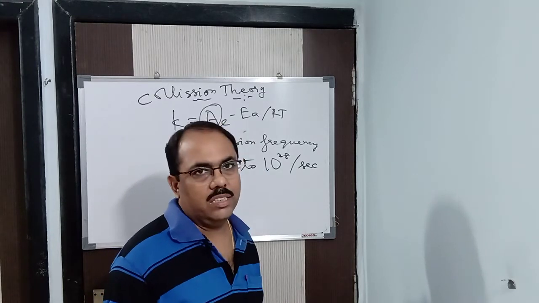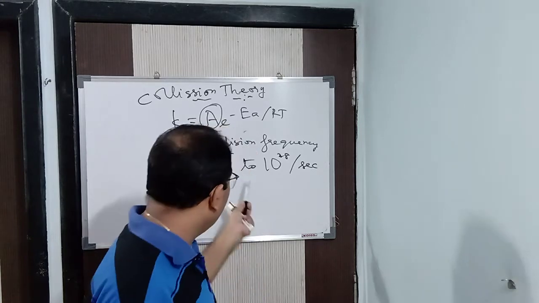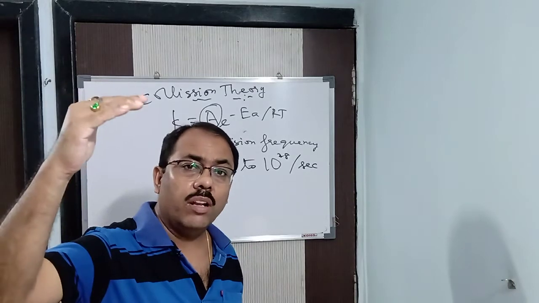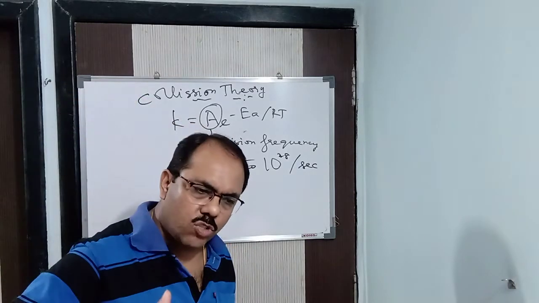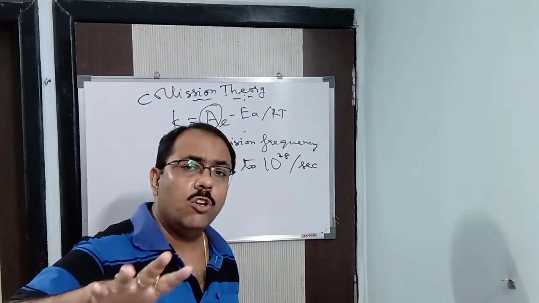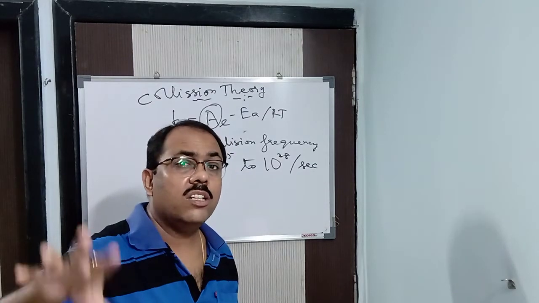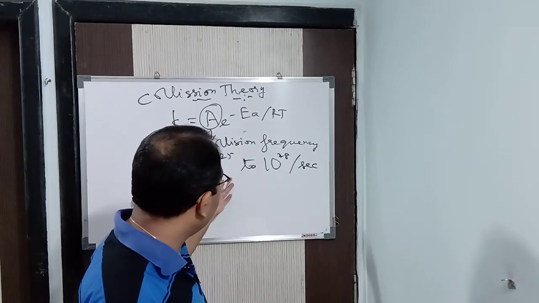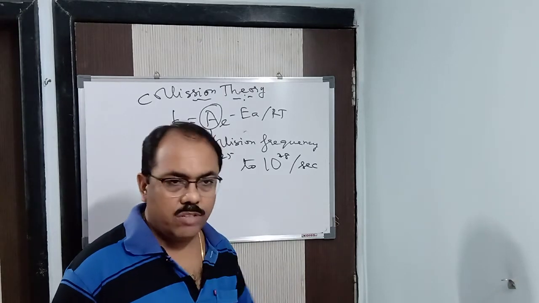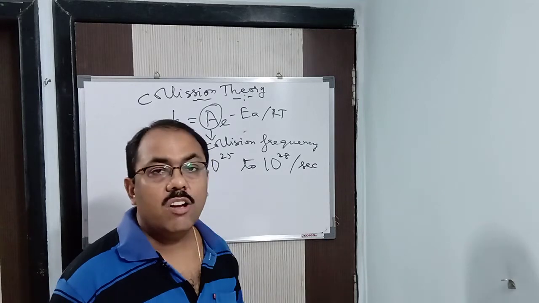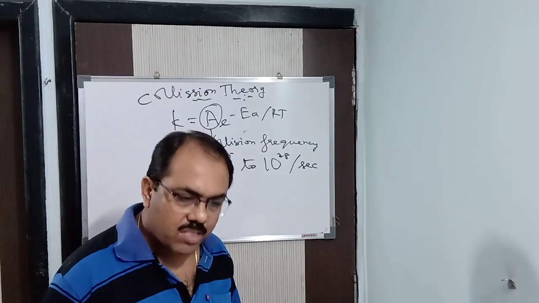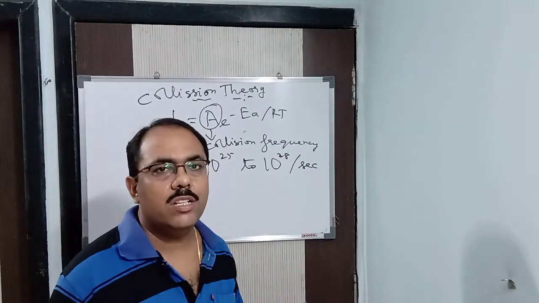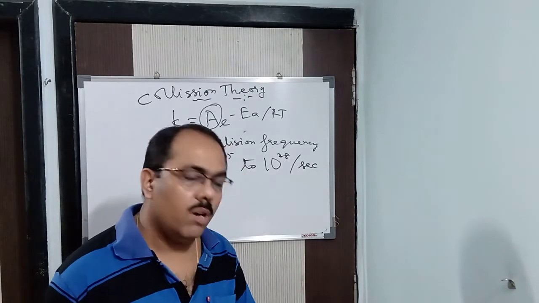That is what I said, because it does not give rise to product. Even if the collision frequency is high, the energy must reach at least the threshold level. The molecule must possess that minimum amount of energy so that the reaction can be carried out. For that reason, even with a high collision frequency, the reaction does not take place at room temperature. The reason is that at room temperature, most of the reactant molecules do not have sufficient energy to give rise to a product.